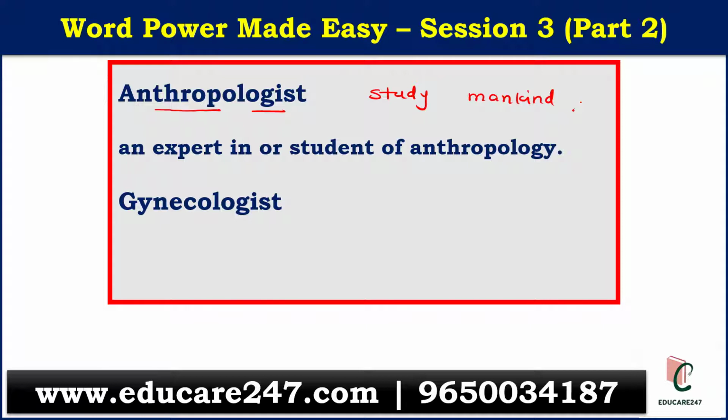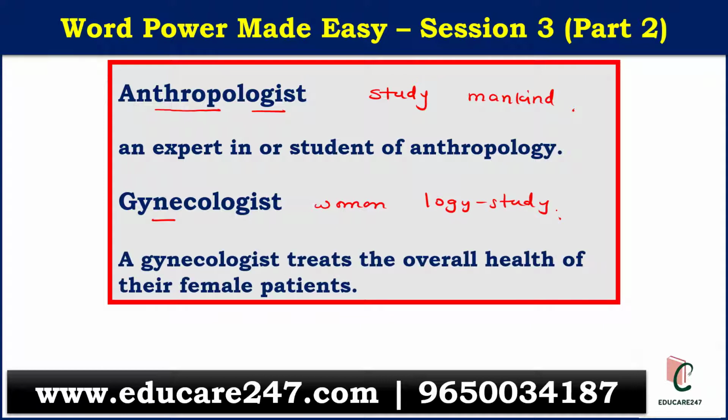Next we have gynecologist. Again, gyn means woman, logy means study. A gynecologist treats the overall health of their female patients. So he actually studies gynecology.